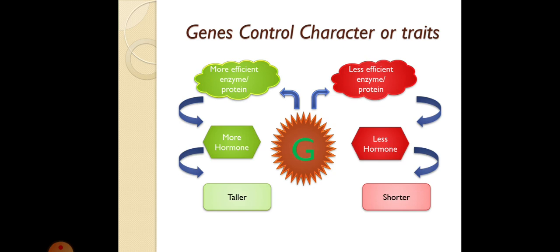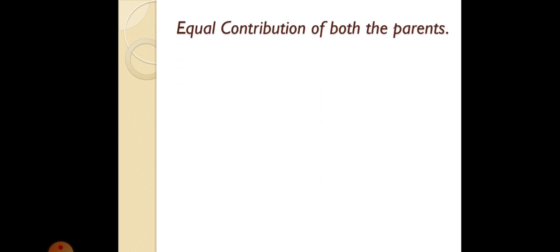If your gene or the DNA is working properly, then it will produce more enzyme, which in turn will produce more hormone, and the plant will be taller. But if there is some defect or problem in the DNA, then a less efficient enzyme or protein will be produced, which in turn will give us less hormone, and thus our plant will be short.